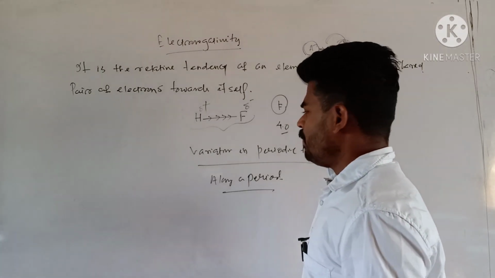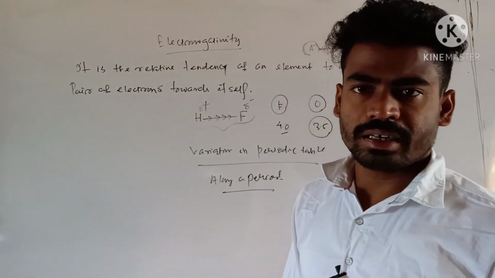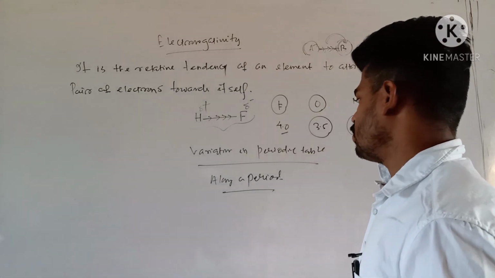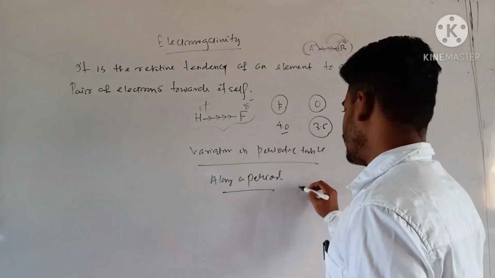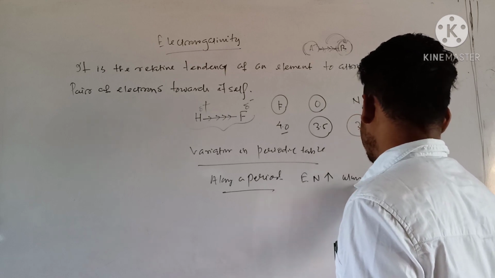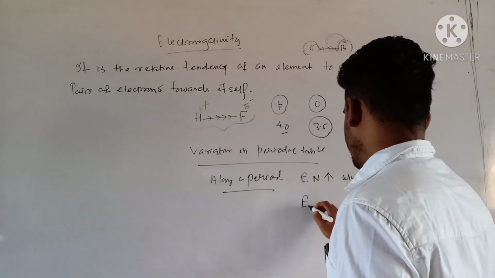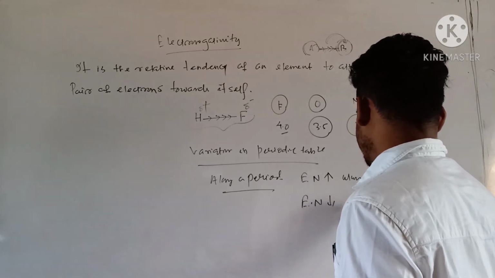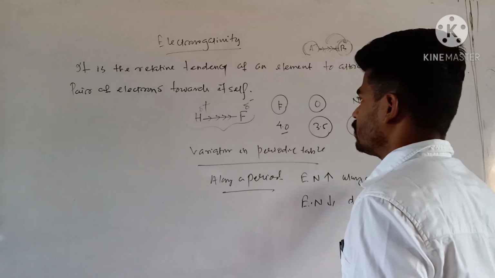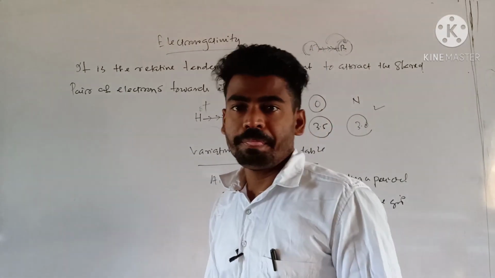So if effective nuclear charge is more, then the electrons are strongly attracted towards the nucleus, so the attraction tendency also increases. So I can say electronegativity increases along a period. Similarly, electronegativity decreases down the group. So this is the concept of electronegativity.